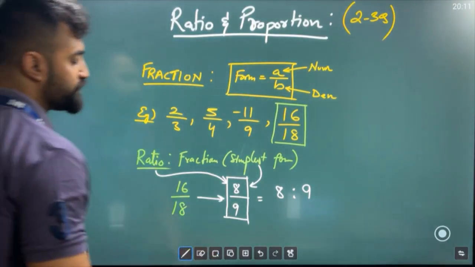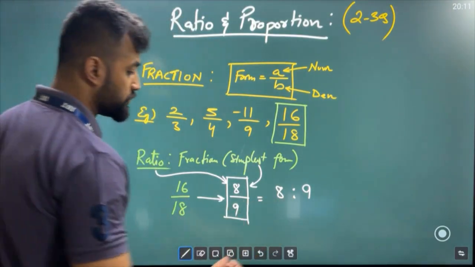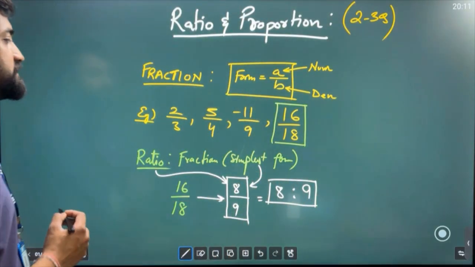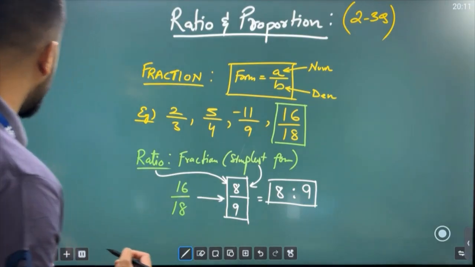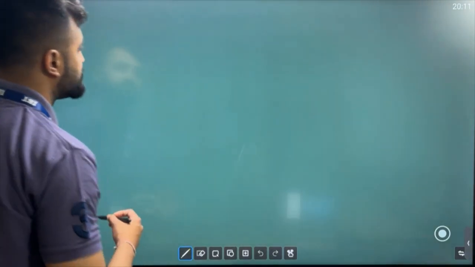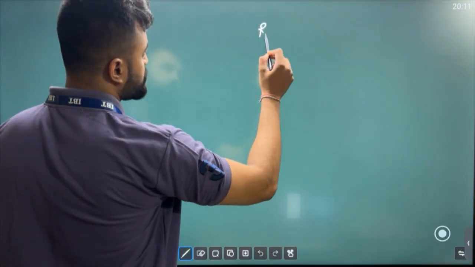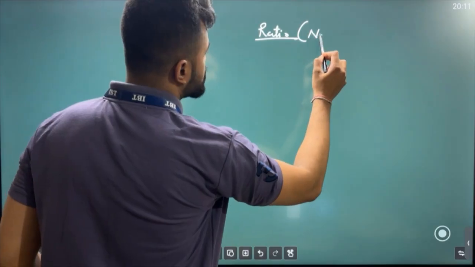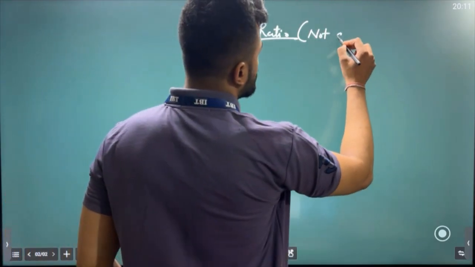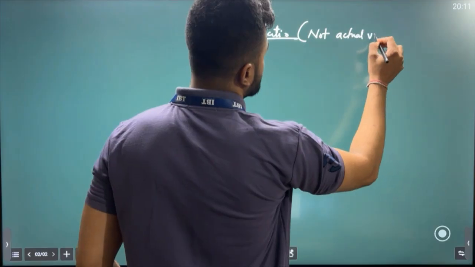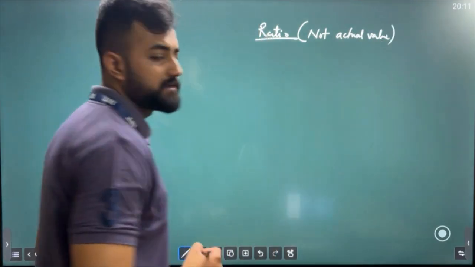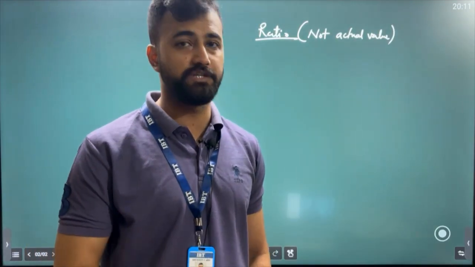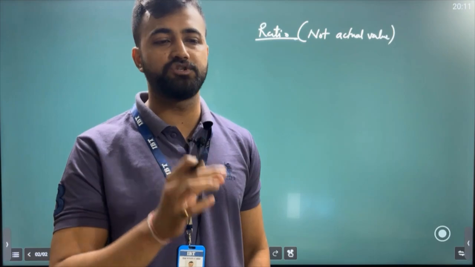So this is the way of writing the ratio. What do we understand from ratio? We can understand this: a ratio is something which is not the actual value, because the ratio comes after cancelling out the terms. After cancelling out the terms, we get the ratio. So we cannot say that it is the actual value.